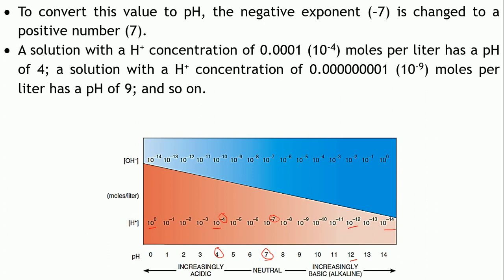This is raised to minus 14, right? So this is a low value actually, and this is the high value. So as the concentration of the H plus ion is going on increasing, what is happening to your pH? pH is decreasing, right? That means the acidity is going on increasing in this direction. Correct? And as the concentration of H plus ions goes on reducing, what is happening to your pH? pH is going on increasing.